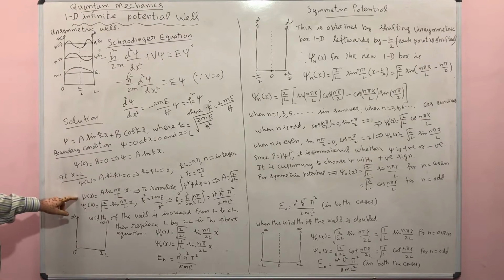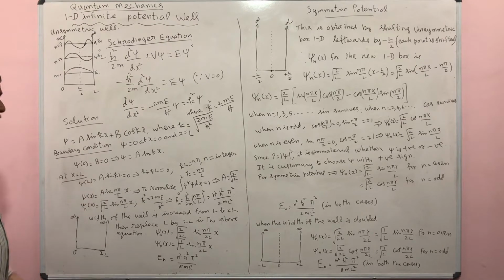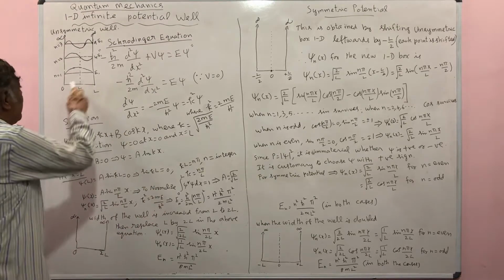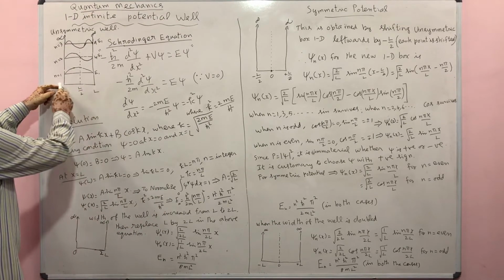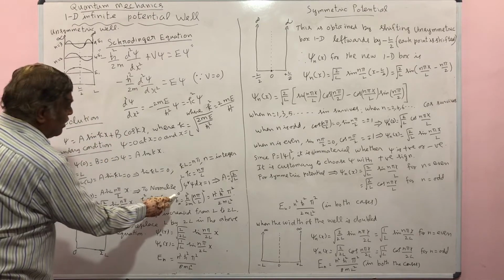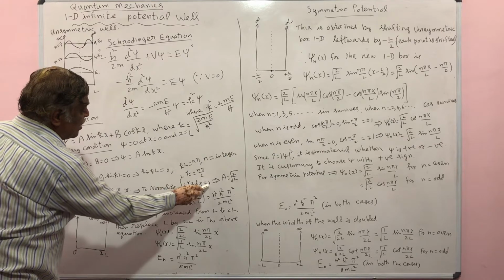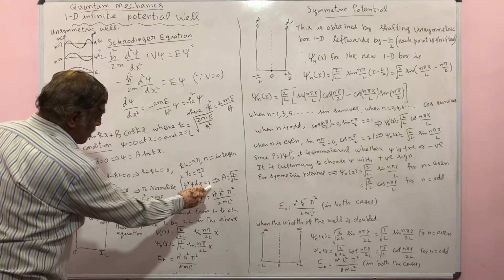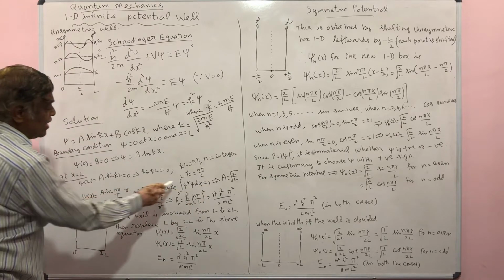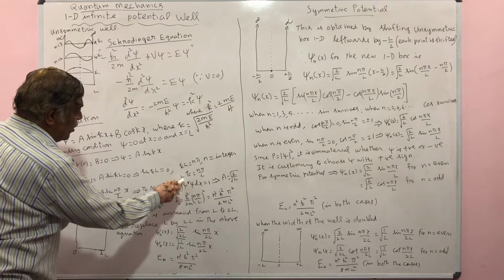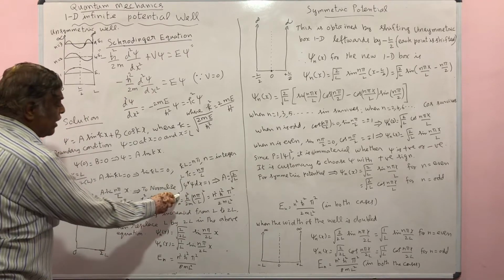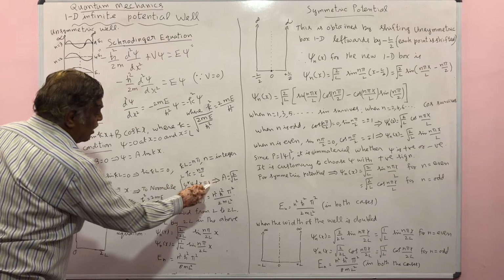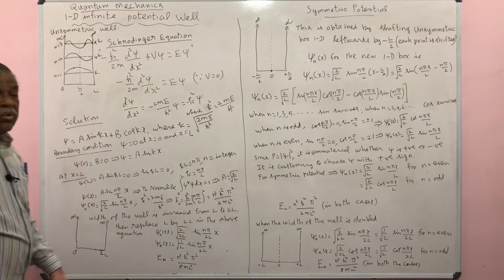Now here, let us calculate the value of the constant a. That can be determined by normalizing the wave function. So normalization means the probability of finding the particle between these two limits 0 to L is 1. Therefore, the integral between 0 to L of psi star psi dx is equal to 1. So this is the probability of finding the particle between these two limits, and this is equal to 1. You substitute psi of x and psi star and you multiply, and you can integrate between the limits 0 to L, and you can find the constant a is equal to square root of 2 by L.